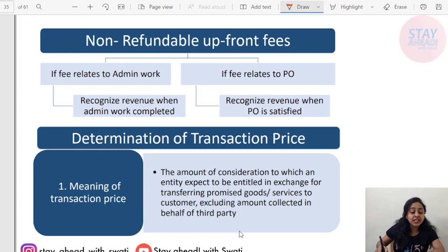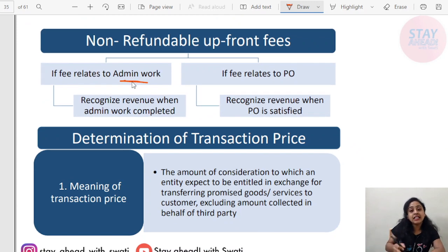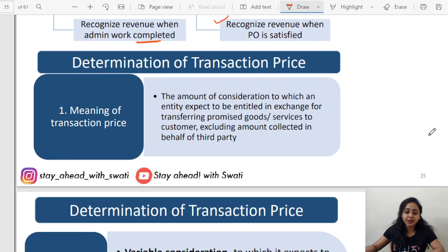Next, non-refundable upfront fees, the amounts that will not be refunded back. If these are related to admin work, then these will be recorded as revenue only when the administration work is completed. If it is related to a performance obligation, then it will be recognized and recorded in the books of accounts only after such performance obligation is satisfied.